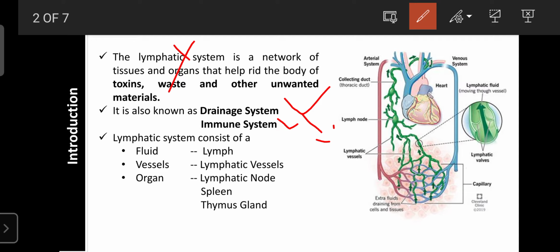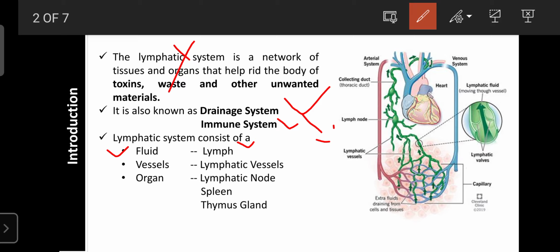Okay, so next is the lymphatic system. It mainly consists of a fluid known as lymph. This fluid plays an important role in carrying waste material, toxins, or protein substances that were left by the systemic circulation, or it can carry immune cells from one place to another, or to the site of infection.